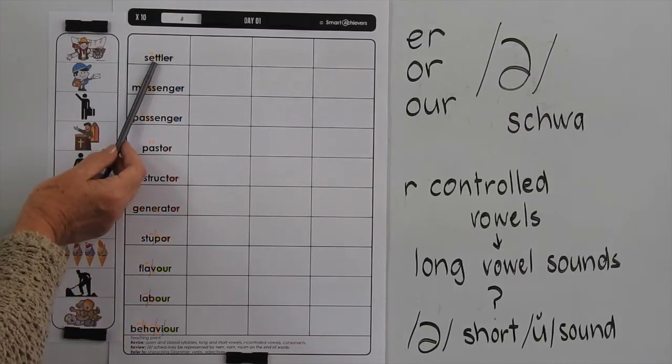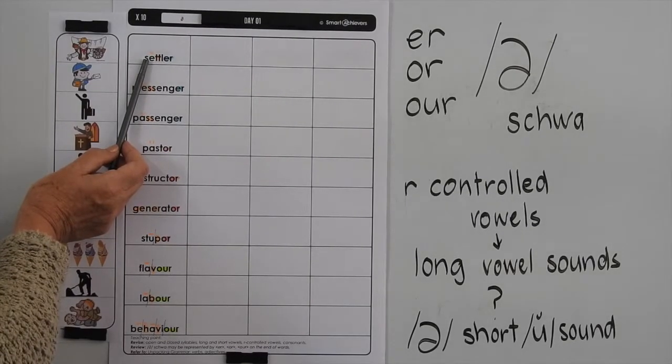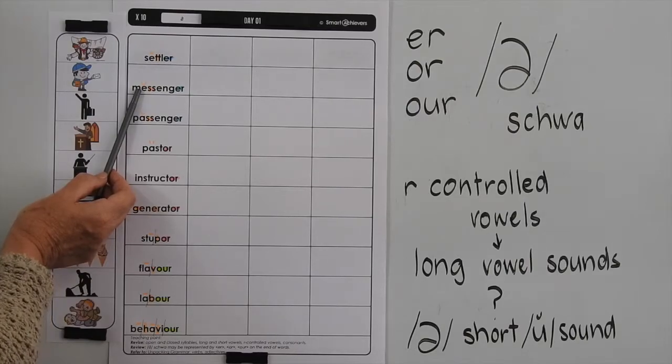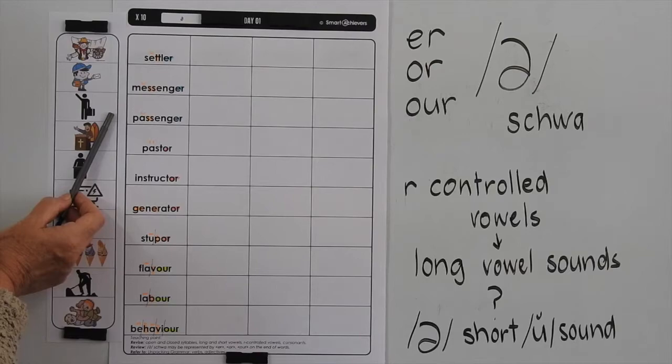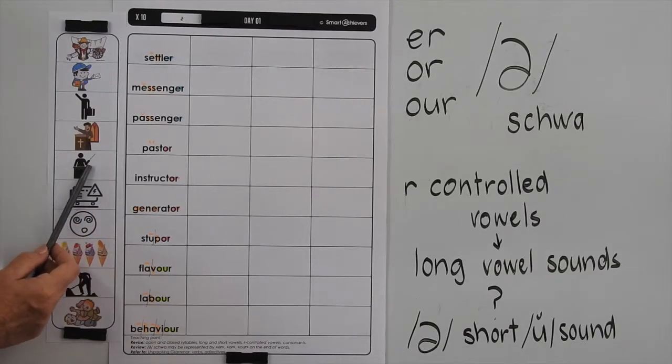Now what do each of these words mean? Settler is a person who moves with others to live in a new area. A messenger is a person who carries a message or is employed to carry a message. A passenger is a person travelling on public or private transport. A pastor is a minister in charge of a Christian church. An instructor is a person who teaches something.